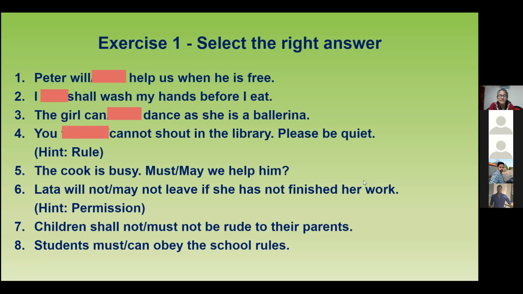Maybe. Okay. The cook is busy. May we help him? Right. Good. May we help him? Next. Karthik. Number 6. Again, it's permission.